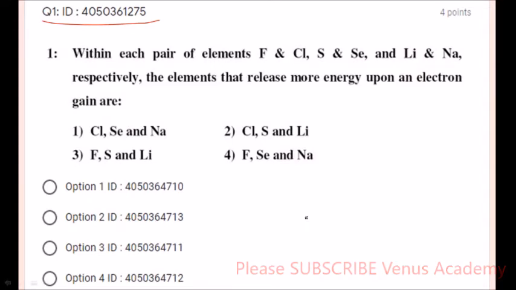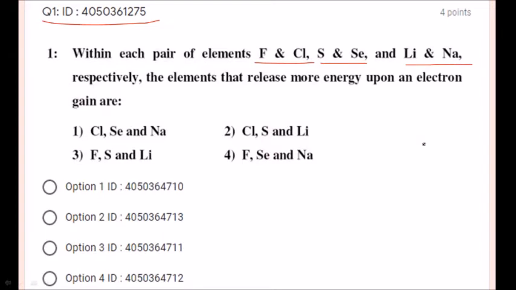Let us see the questions. Question number 1. Within each pair of elements, fluorine and chlorine, sulfur and selenium, and lithium and sodium, these are the pairs. These two are taken from the same group. Sulfur and selenium are from the same group, and lithium and sodium are from the first group.